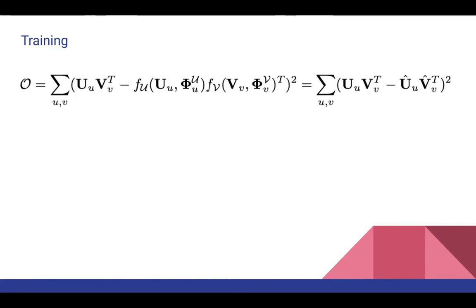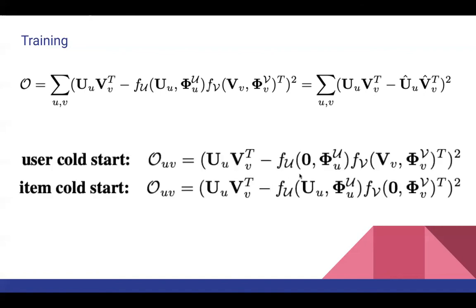Coming to the training objective, we try to minimize the difference between the relevance score computed using the representations we get from the model, that is u hat multiplied with v hat transpose, and the relevance score computed using the representations we get from the latent model, that is u and v. And we zero out the user features in the user cold start case and item features in the item cold start case, so that the model is generalized for both warm start and cold start cases.